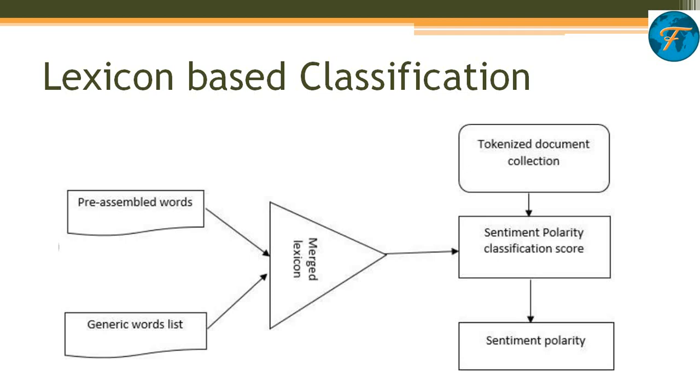In the corpus based approach, we put in some semantic analysis. Based on semantics, we do some kind of latent semantic analysis on the data. As you can see, based on these we classify it. We have a generic word list, and we have pre-assembled words. We merge those, we tokenize, and we try to get the semantic polarity, that is, whether the words are positive or negative.